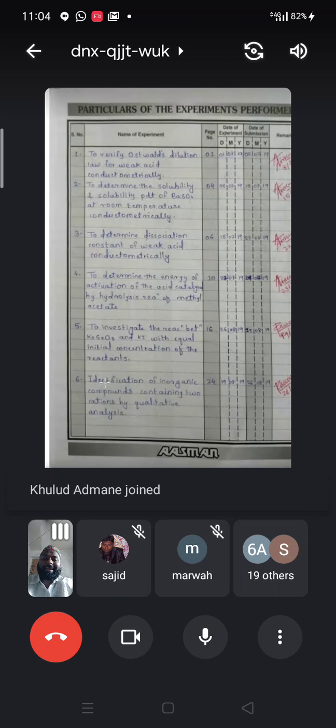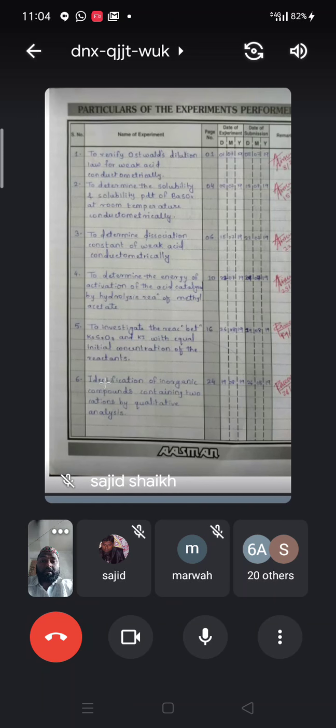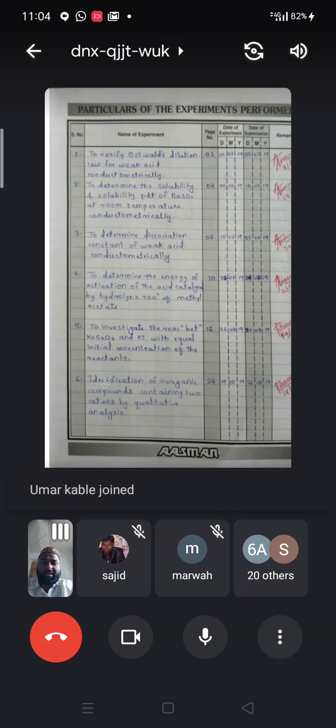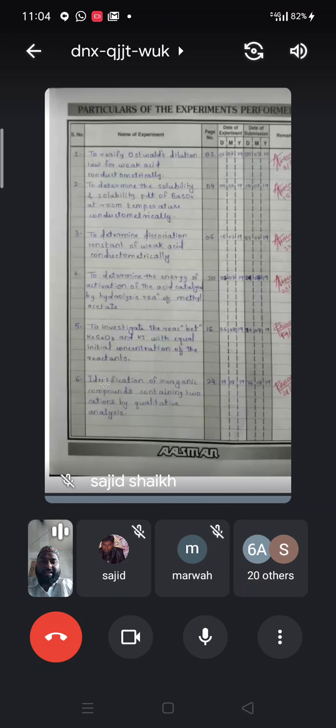Then the next practical is to determine the energy of activation, Ea, of the acid catalyzed hydrolysis reaction of methyl acetate.